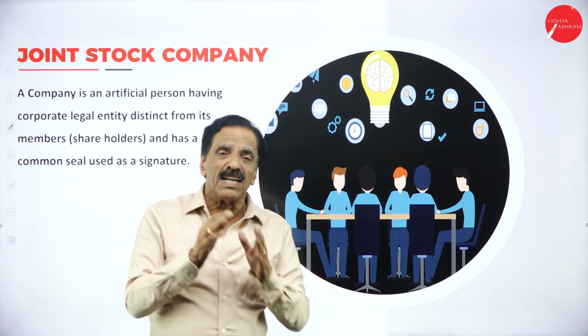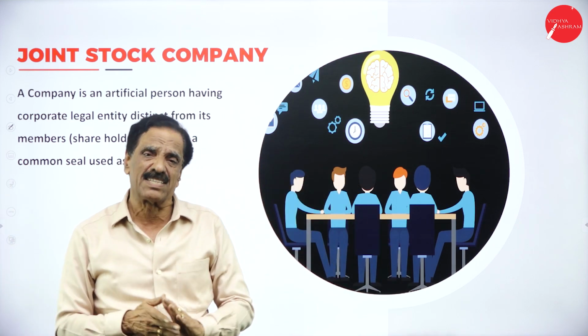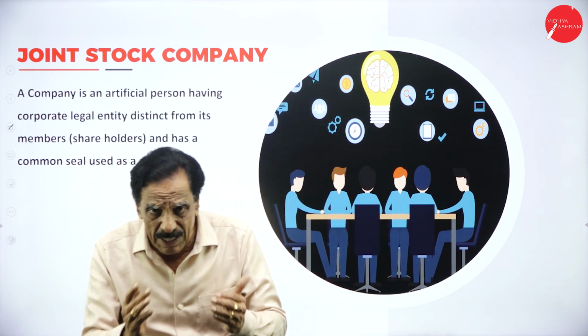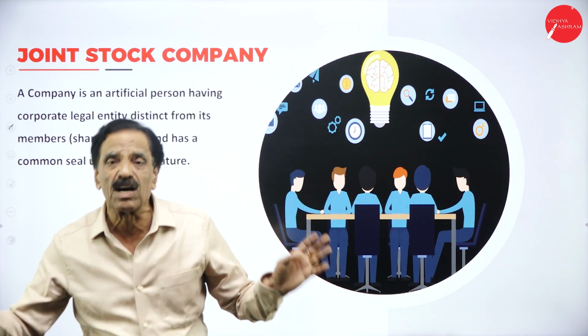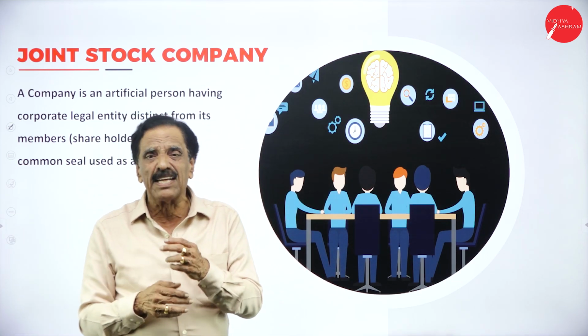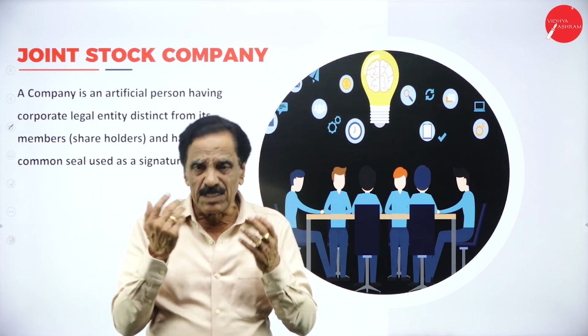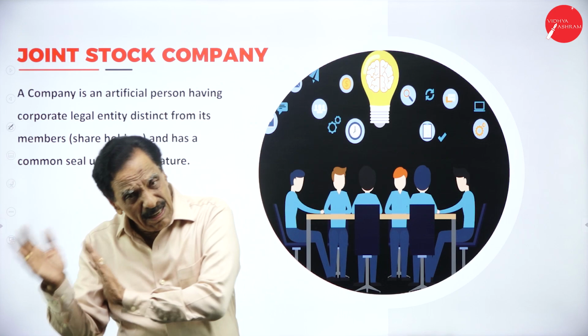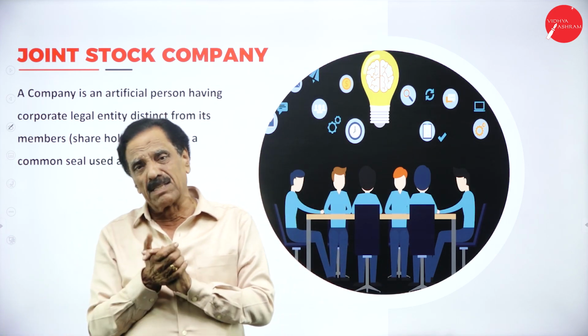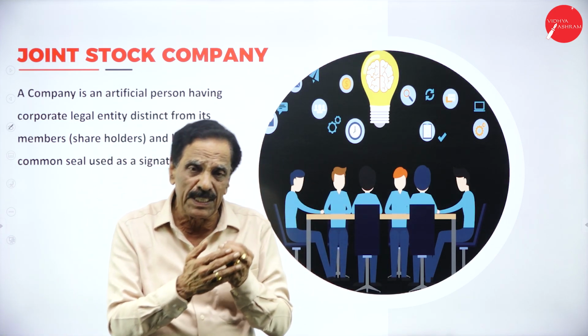Only thing, it is also not continuous in existence. If one of the partners dies, becomes insolvent, or if there is a misunderstanding among the partners, automatically the firm will be closed. Each one is called a partner. If there is any difference of opinion among the partners, the firm is automatically closed.